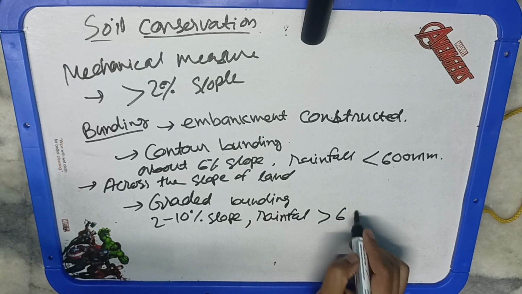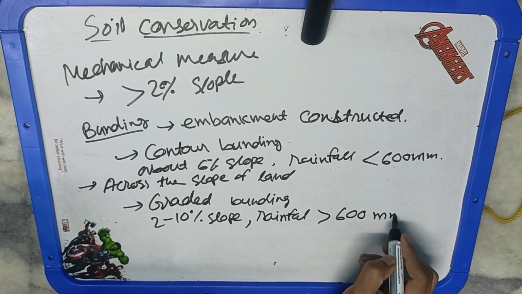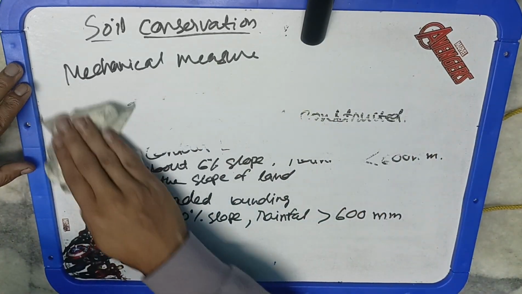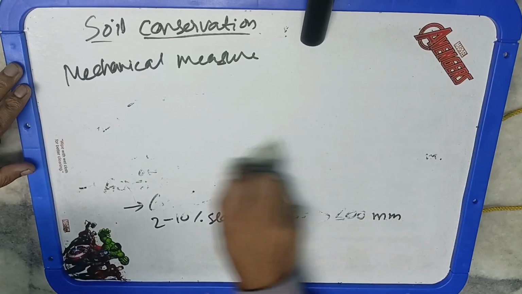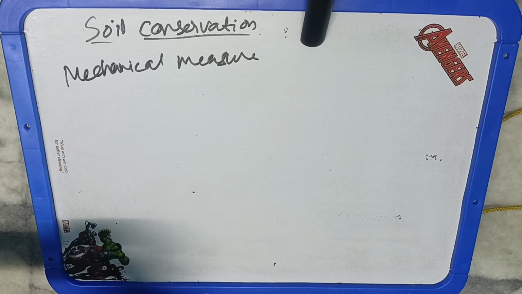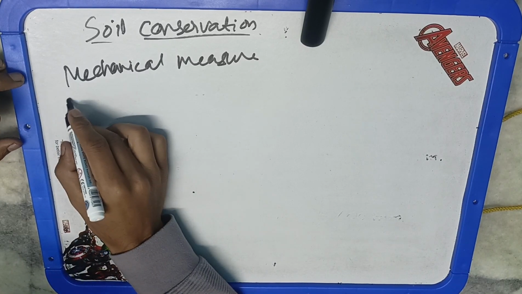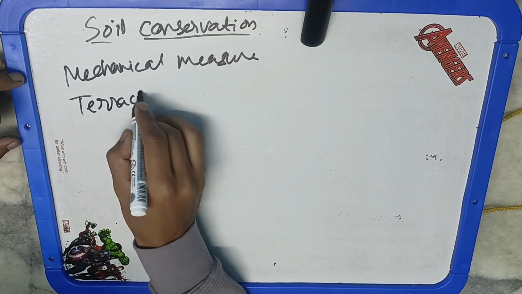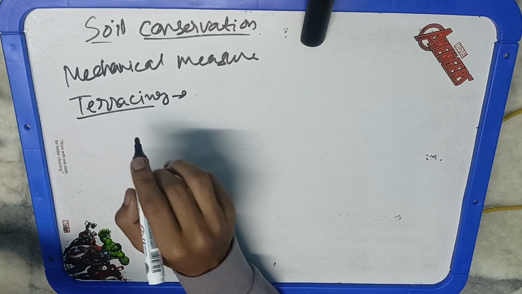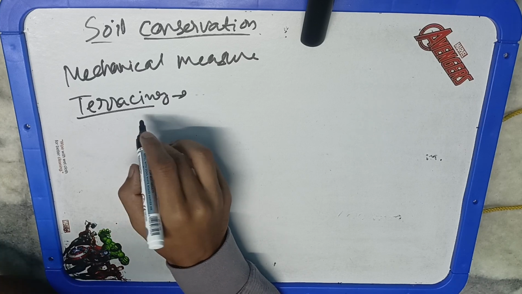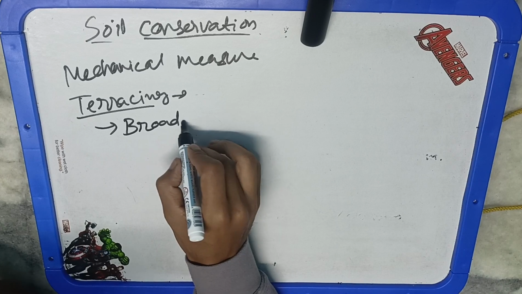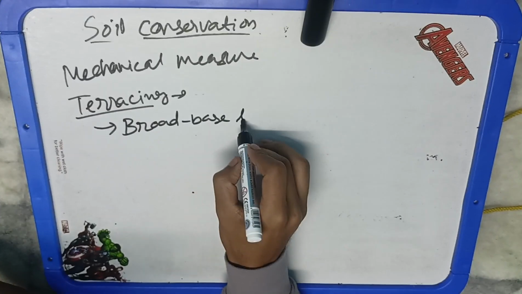Now we will study terracing. Terracing is an earth embankment constructed across the slope. It intercepts the land slope and divides the sloping land surface into strips. It will transform the steep slope into narrow strips. That is terracing, and it is classified into broad-based terraces and bench terraces. Bench terraces are employed where the slope is 16 to 33%. Now, what are broad-based terraces?